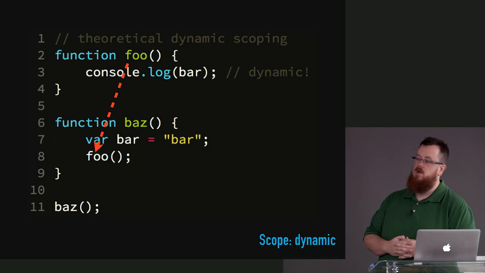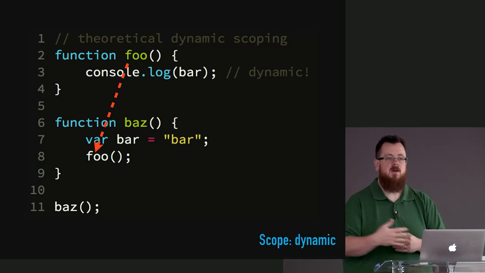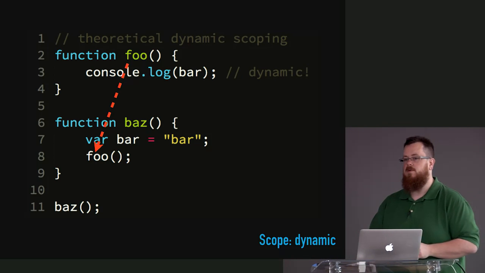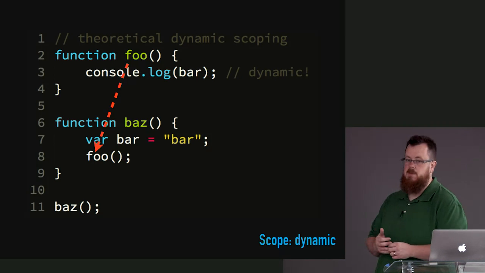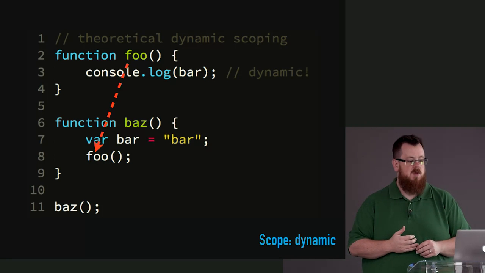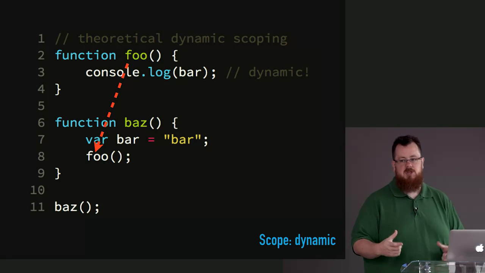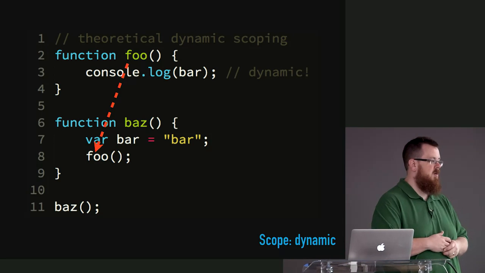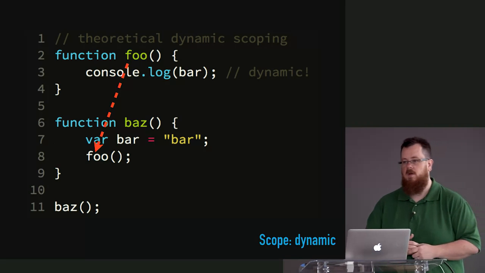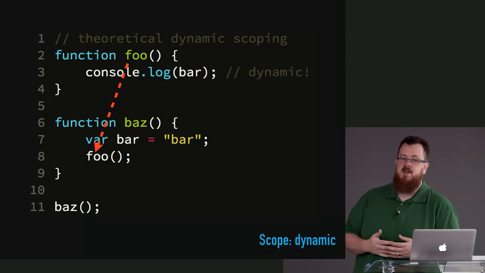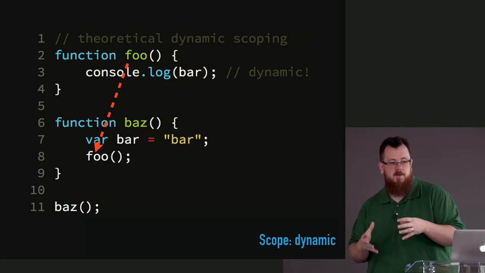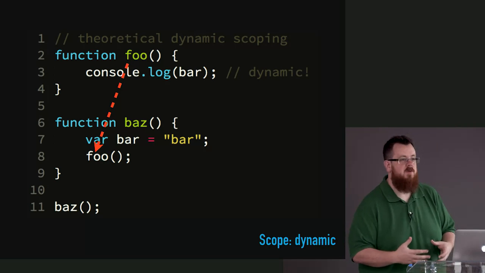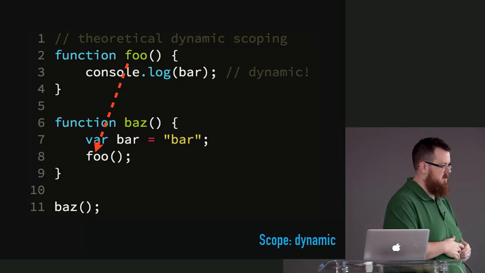It would say, I'm going to go back to where you were called from. I'm going to walk up the call stack and consult each of the scopes on the call stack to figure out which variable to use. It would still be a first come, first serve dispatch to find that variable. So you notice now that we have the same foo function. If it was called from 1,000 different locations, we'd get 1,000 different answers as to what the bar variable points at. The trade-off here, of course, is that now things are not predictable, but they are much more flexible. We've now got a system where a function could be written and reused in many different contexts.